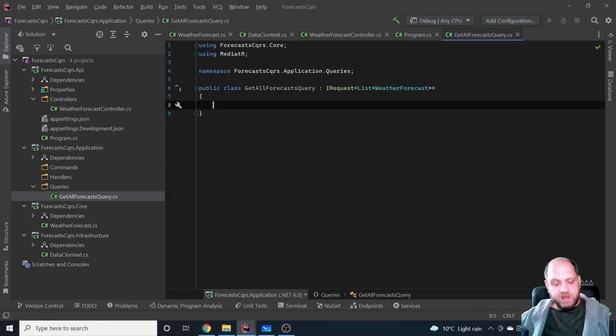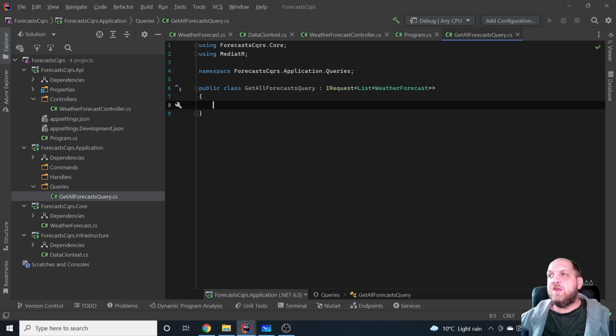Good. Now here we would provide also different properties that we need to communicate data actually from the controller to the handler. Now right now for this get all query, we don't need to provide any type of data because we just want to get all the information from the weather forecast or from our database.